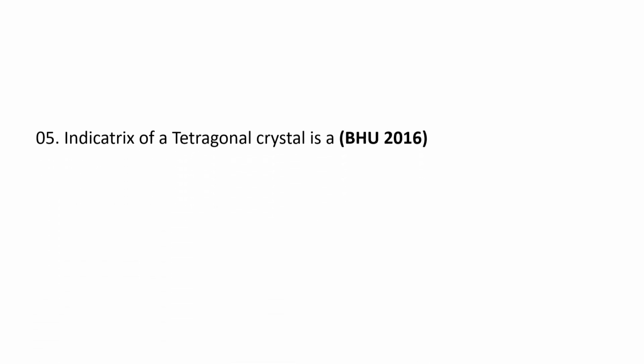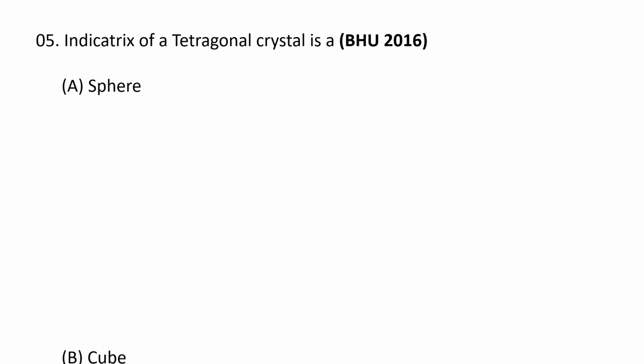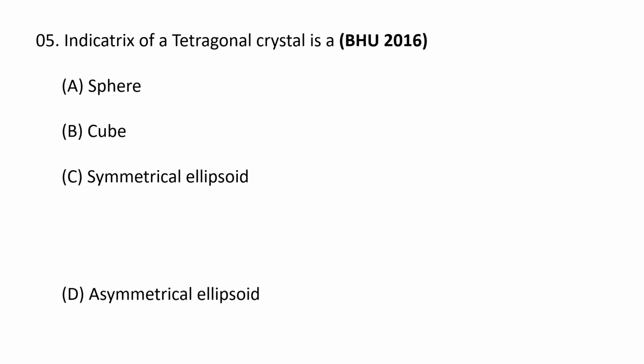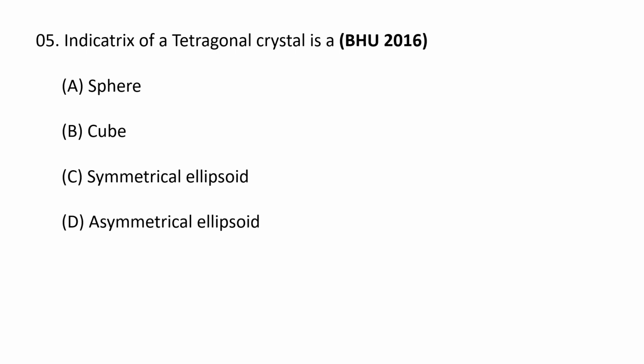Next question. Indicatrix of tetragonal crystal is A. Sphere, B. Cube, C. Symmetrical ellipsoid, and D. Asymmetrical ellipsoid. The correct option is C. Symmetrical ellipsoid. In hexagonal, trigonal and tetragonal crystals, the optical indicatrix is an ellipsoid of revolution, that is a symmetrical ellipsoid. So C is the correct answer.